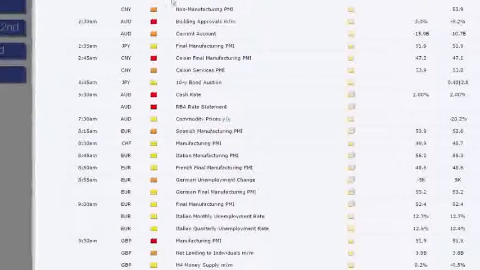We'll come back to that in a moment, but that's just what I would look at from that data as it stands. We're not really interested in the data in itself, but if it comes out as expected, if we do get a modest rally, I'm not talking anything major, maybe a 50 to 100 pip rally on the Aussie dollar, we want to look to possibly use that as an opportunity to start selling the currency into the data to come, and we'll talk about that in a moment.